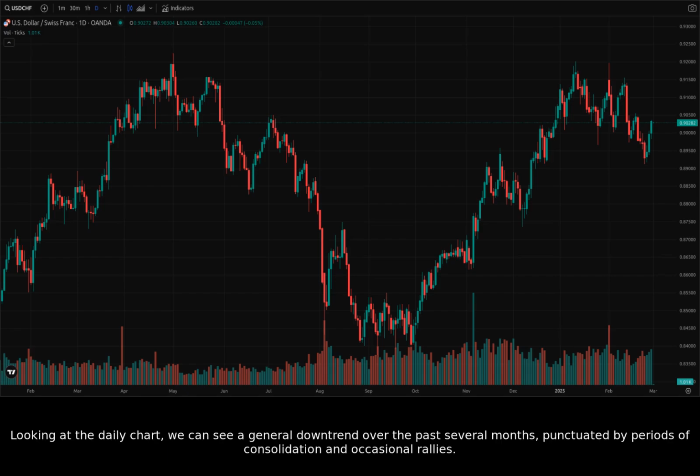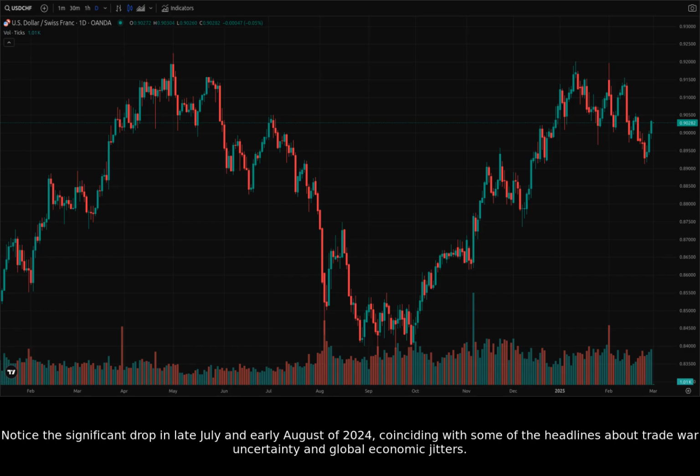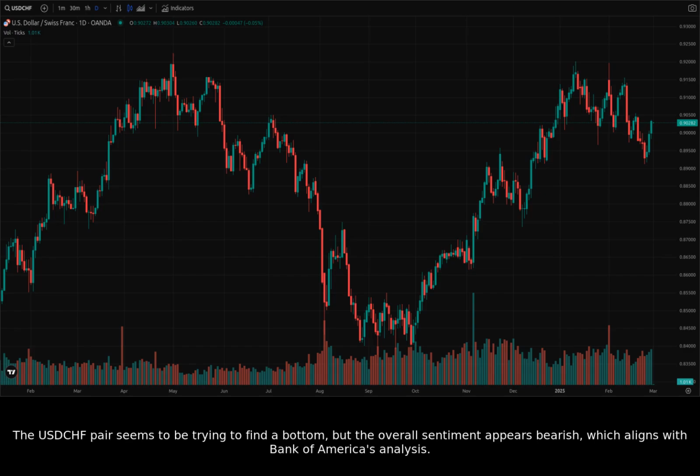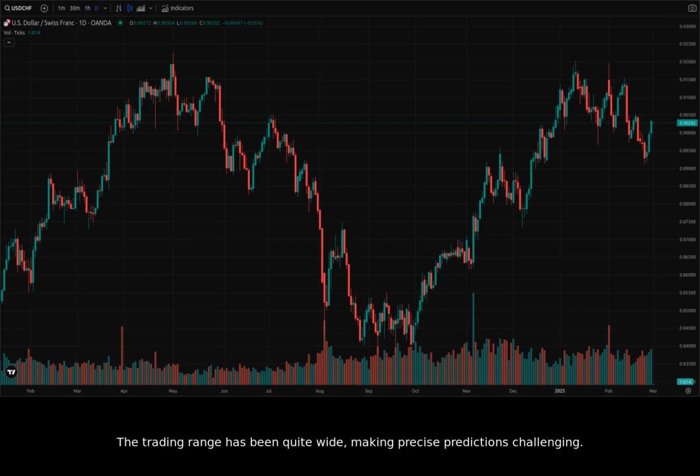Looking at the daily chart, we can see a general downtrend over the past several months, punctuated by periods of consolidation and occasional rallies. Notice the significant drop in late July and early August of 2024, coinciding with some of the headlines about trade war uncertainty and global economic jitters. The USDCHF pair seems to be trying to find a bottom, but the overall sentiment appears bearish, which aligns with Bank of America's analysis. The trading range has been quite wide, making precise predictions challenging.